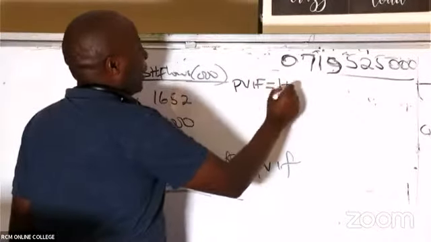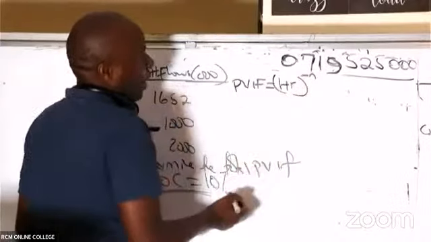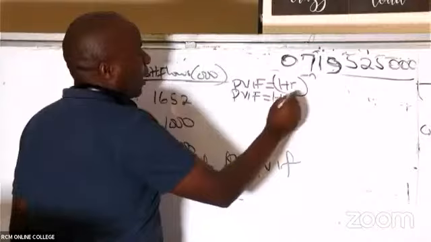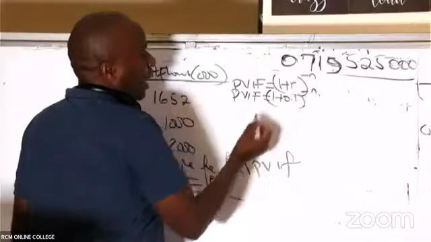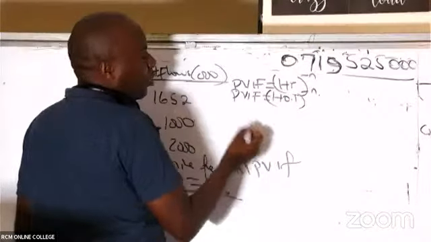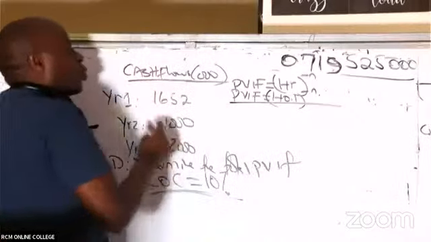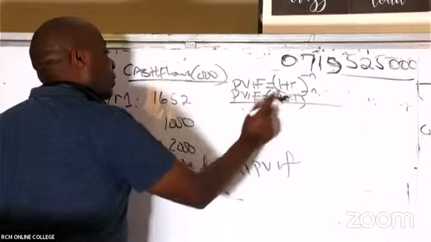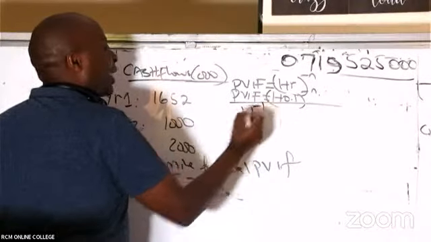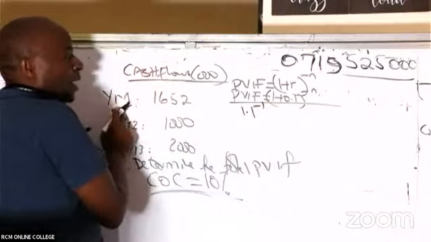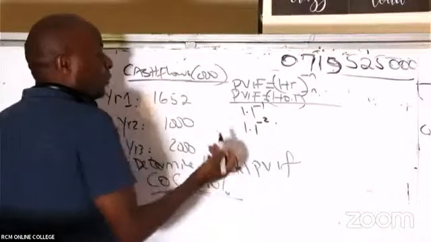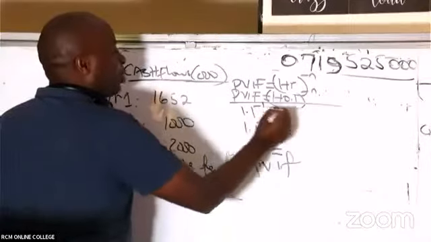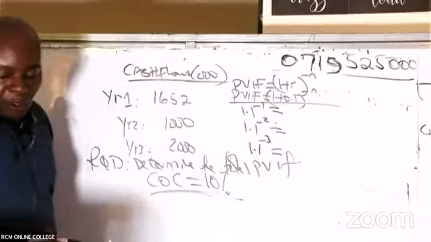And I know the formula. It is 1 plus R raised to negative n. So I will plug in. PVF will be 1 plus 0.1, because R is 0.1, raised to negative n. All right, and this is so beautiful. So when I go to year number 1, 0.1 plus 1 is 1.1 raised to negative 1, because of end of year 1. Then we have here 1.1 raised to negative 2. Then we have 1.1 raised to negative 3. And then you should be able to give me the values.